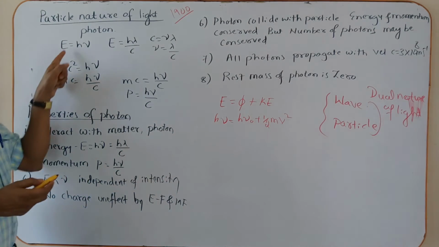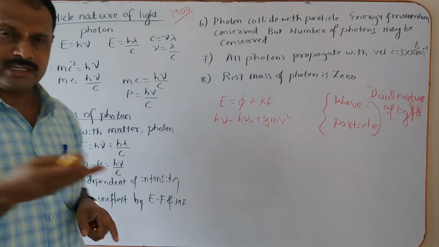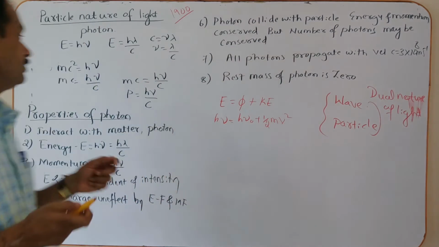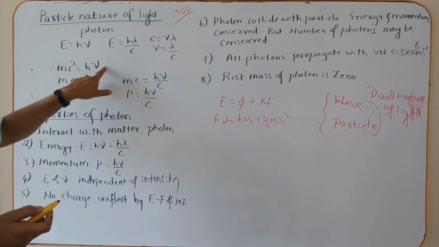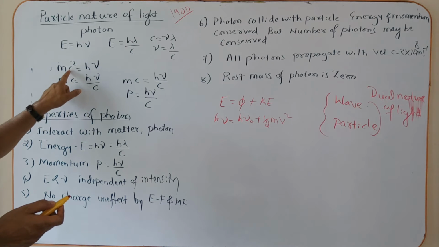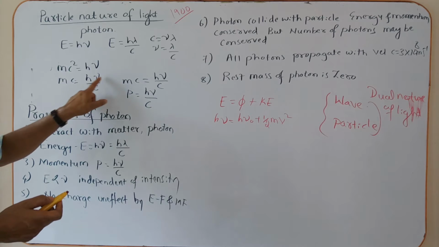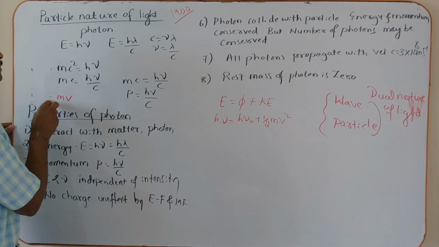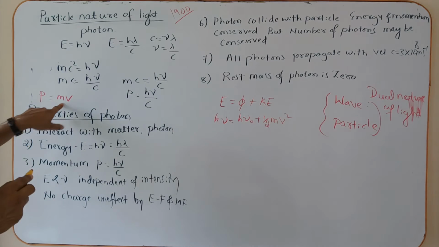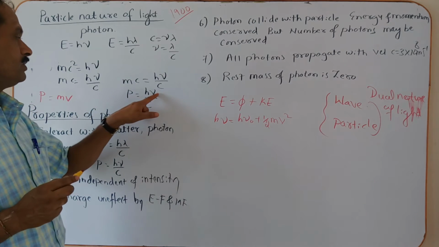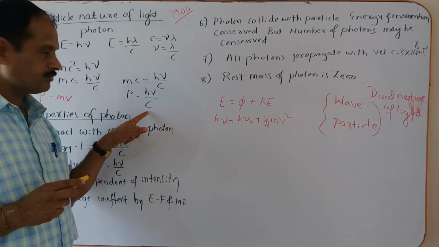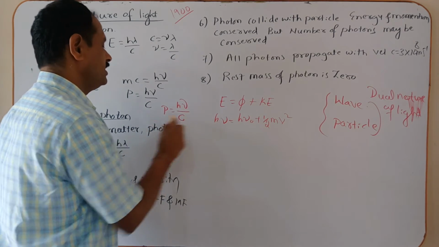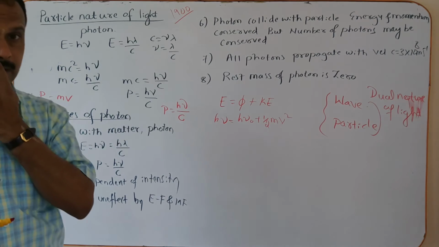Now you come to this, according to the Einstein explanation, that energy is equal to mc square. Mc square is equal to h nu. Then mc is equal to, taking the c to this side, h nu by c. Now this is in the form of mv, which means it is a photon. The momentum of the photon is equal to h nu by c. This is the momentum of the photon.